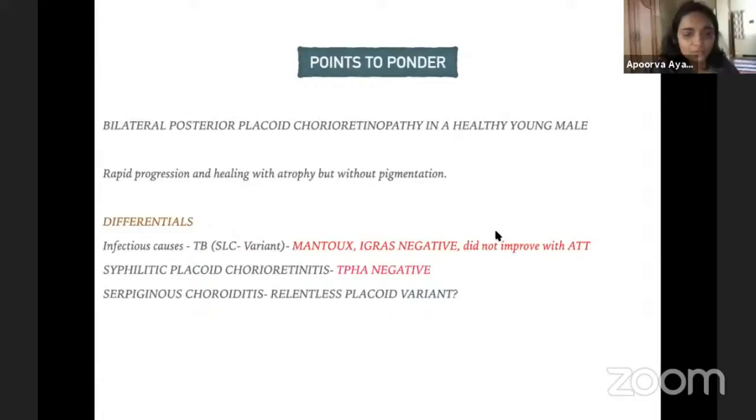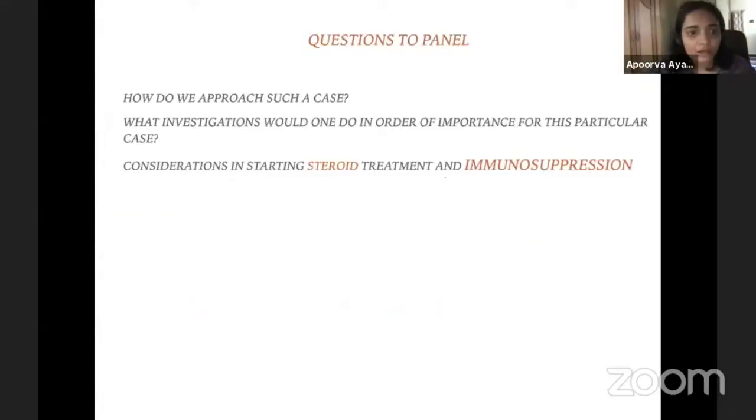And again, thanks, Mohit, for telling me what this is. And this was very interesting, and it gave me a lot of perspective about such cases, and I would really like to ask the panel how they would have managed this case, because obviously we didn't do very well with this patient. So how would you have approached such a case, and what investigations would one order in the order of importance for such cases, and when would you start immunosuppression?